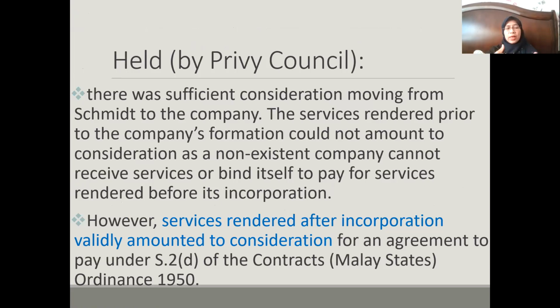Actually, if you look deeper, there was sufficient consideration moving from Schmidt to the company. What's the consideration here? The services rendered prior to the company's formation could not amount to consideration, as a non-existent company cannot receive services, or by itself promise to pay for services. Whatever promises made by the company to pay prior to the existence of the company cannot be enforceable. But the Privy Council held that services rendered after incorporation validly amount to consideration for an agreement.